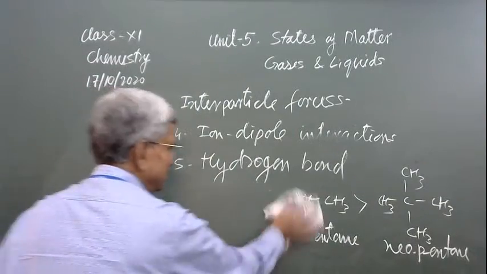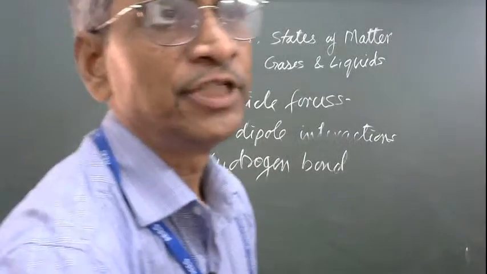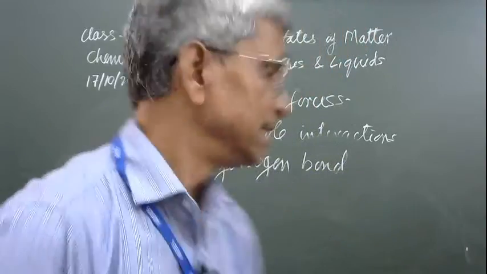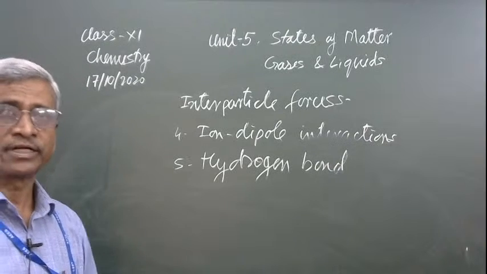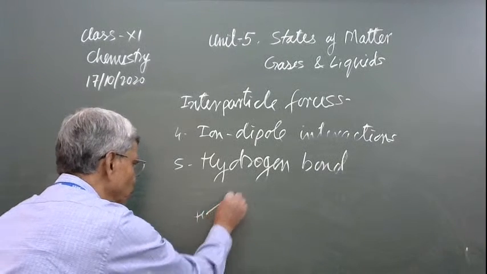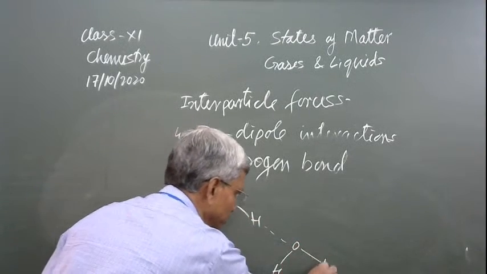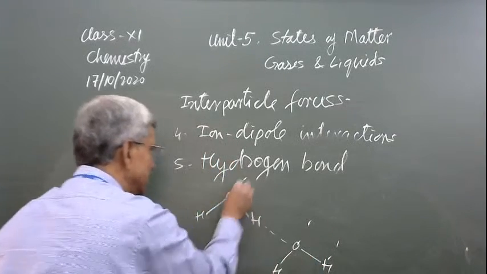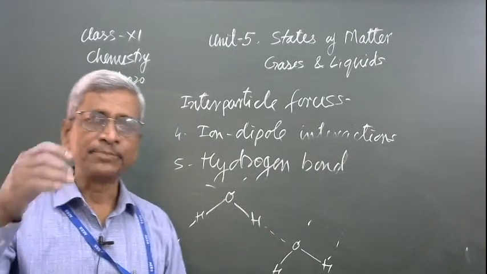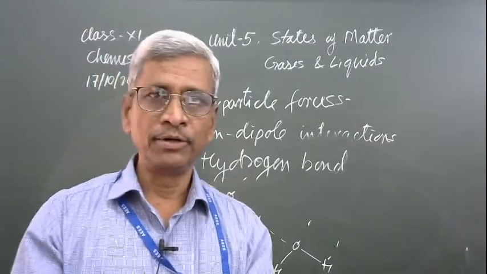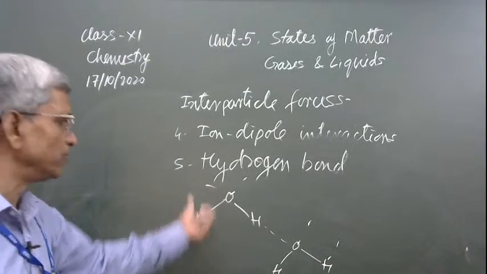So, this is the dispersion force. Now come to the last one, hydrogen bond, which you have studied in the previous class. What is the type of hydrogen bond? Like H2O, water exists in this way. This molecule is attracting the neighboring water molecule. This type of force of attraction is called hydrogen bond, and this hydrogen bond is responsible for the boiling point of the molecule. For different properties, even the state of the molecule is decided by this hydrogen bond.